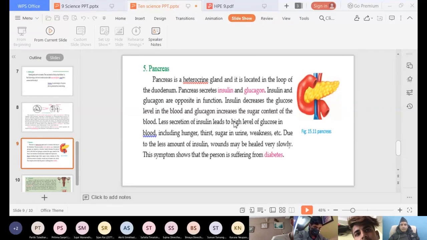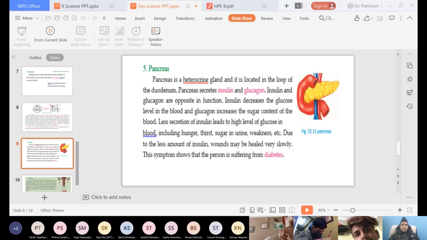So, testes produce testosterone and ovaries produce progesterone and estrogen.